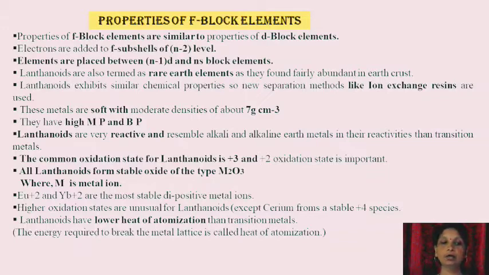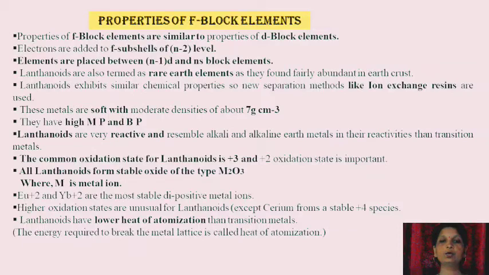All lanthanoids form stable oxides of the type M2O3, where M is the metal ion. Eu2+ and Yb2+ are the most stable di-positive metal ions. Higher oxidation states are unusual for lanthanide except cerium, for which we can see the stable +4 species.